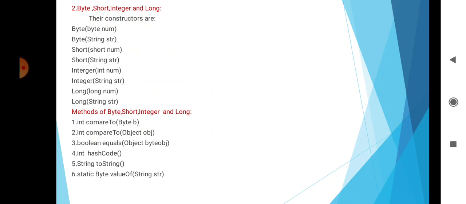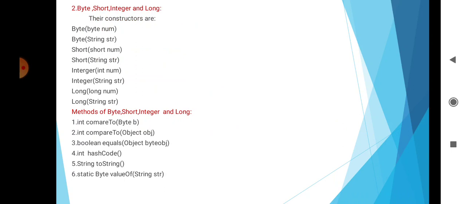Then Byte, Short, Integer and Long. These are the wrapper classes for byte, short, int and long integer types respectively. Their constructors are Byte(byte num), Byte(String str), Short(short num), Short(String str), Integer(int num), Integer(String str), Long(long num), and Long(String str).